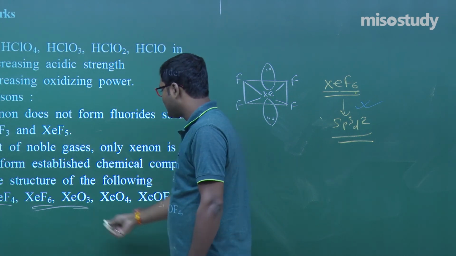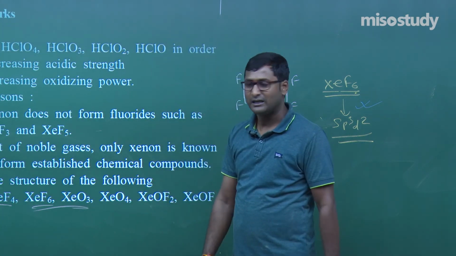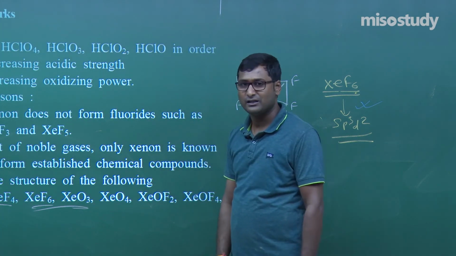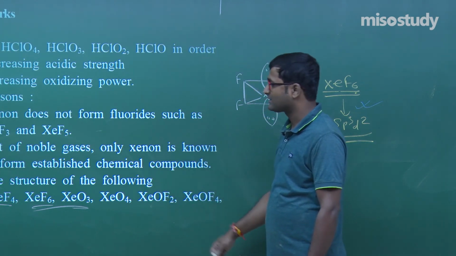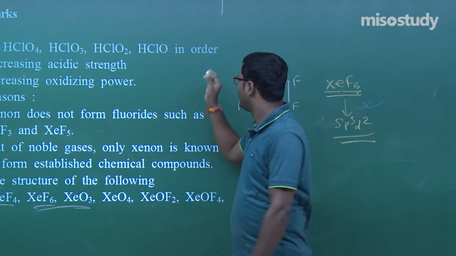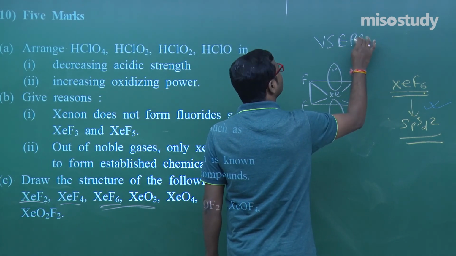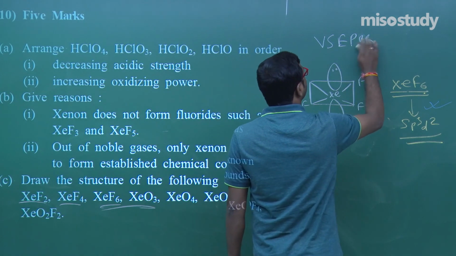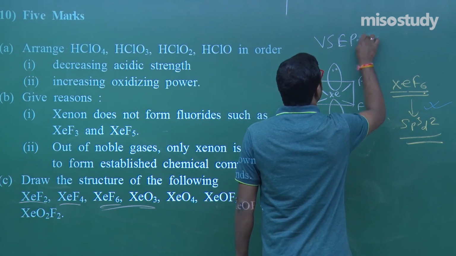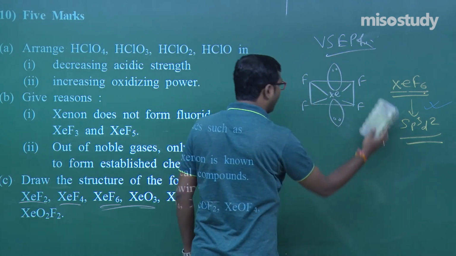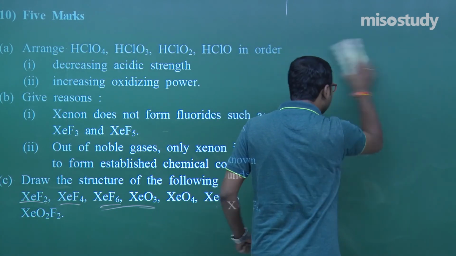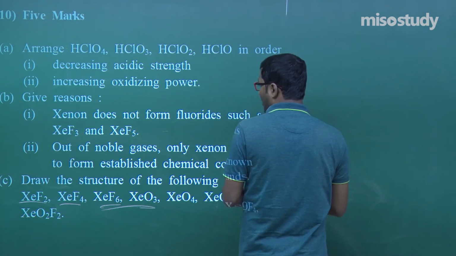Similarly, you can draw the structure of XeO3, that is pyramidal shape. Similarly XeO4, XeOF2, completely based on, my friend, VSEPR theory.